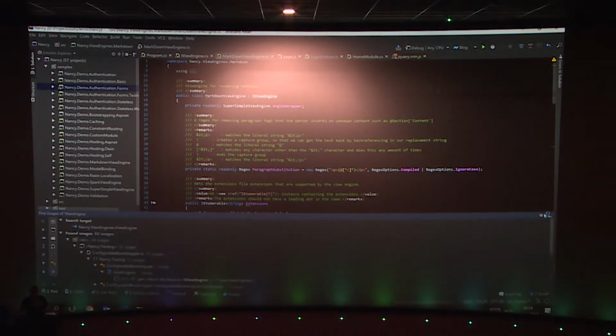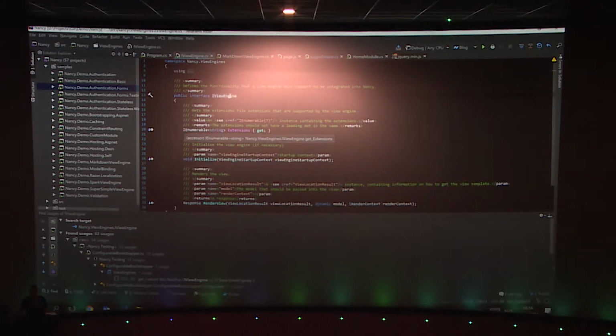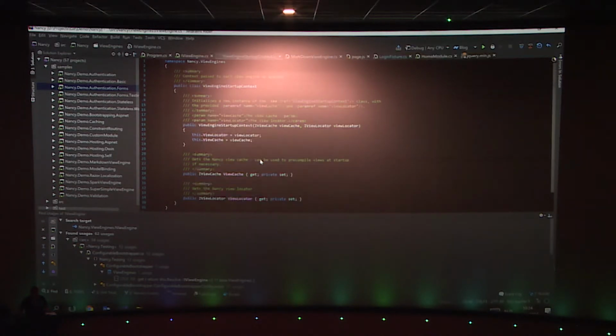Right. There's a couple of other navigations in there. So if you're more of a mouse-oriented person, you can do the same thing. You can just control-click on things. So if I control-click on IViewEngine, you will see it gets underlined and becomes somewhat of a hyperlink. Well, I can navigate to my view engine. If I want to navigate to my view engine startup context here, again, I can just control-click and navigate there.